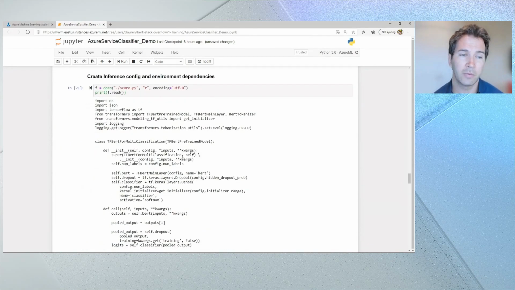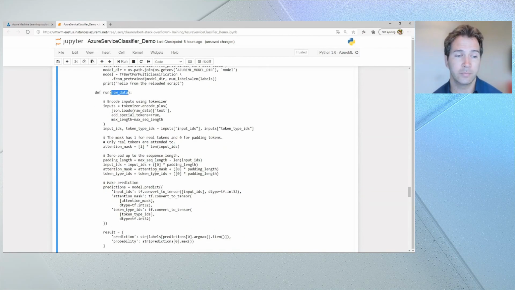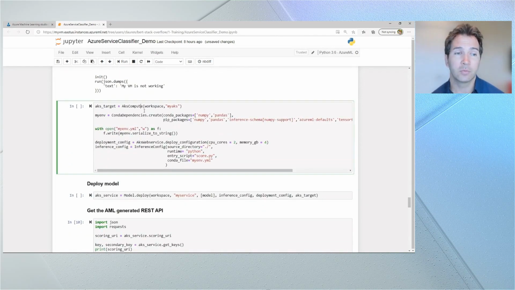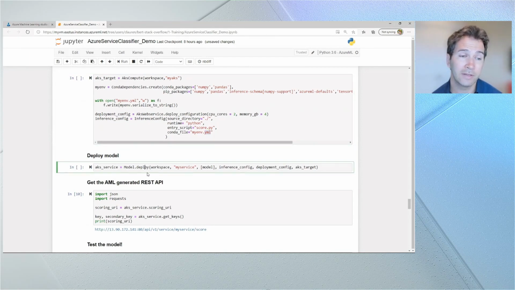And this is any arbitrarily complex business logic you would like to include. The key thing here is just to include an init function and a run function where you'll input your data, and then you can use built-in capabilities like model.predict in TensorFlow. In this case, we're going to deploy this machine learning model to a Kubernetes cluster that we've attached to our workspace using Azure Kubernetes Service. Using the combination of the scoring script above that I provided, as well as a YAML config file that specifies the dependencies, we'll automatically package the Docker container and store that in the Azure Container Registry using the model.deploy functionality here.